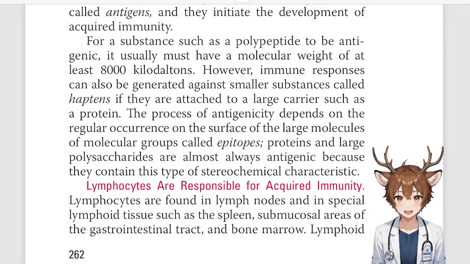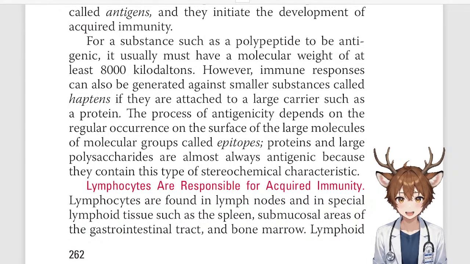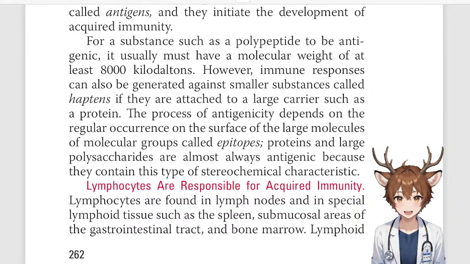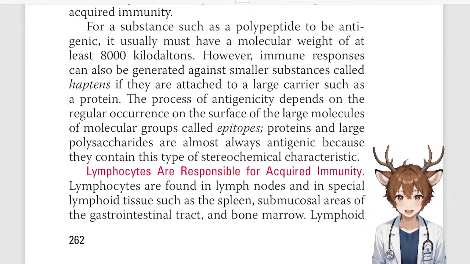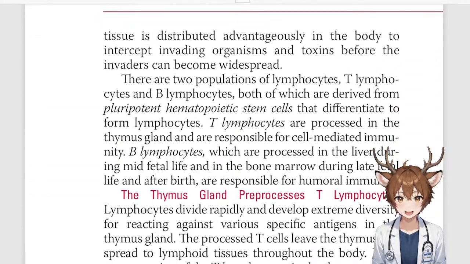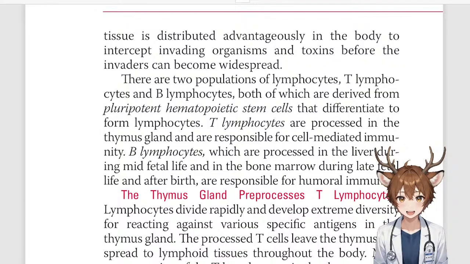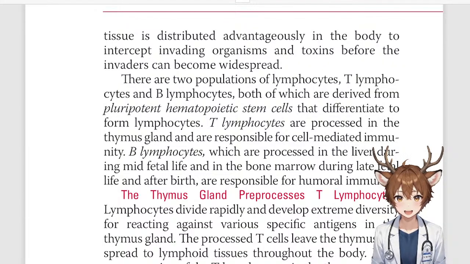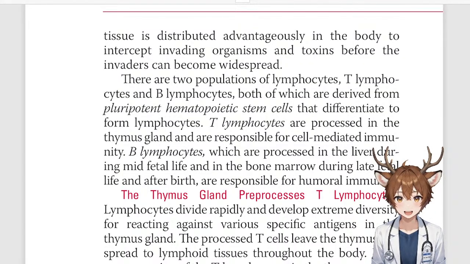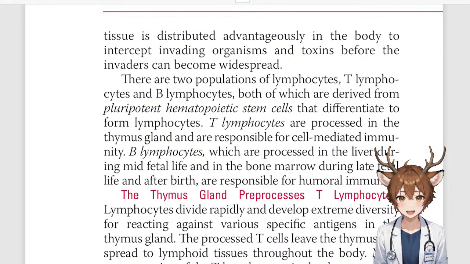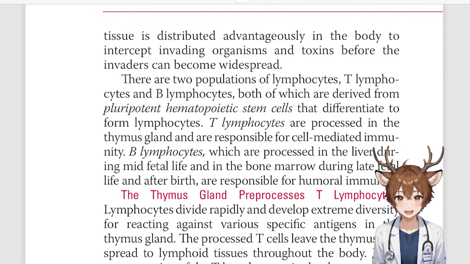Lymphocytes are responsible for acquired immunity. Lymphocytes are found in lymph nodes and in special lymphoid tissues such as the spleen, submucosal areas of the GI tract, and bone marrow. Lymphoid tissue is distributed advantageously in the body to intercept invading organisms and toxins before the invaders can become widespread. There are two populations of lymphocytes, T lymphocytes and B lymphocytes, both of which are derived from pluripotent hematopoietic stem cells that differentiate to form lymphocytes.